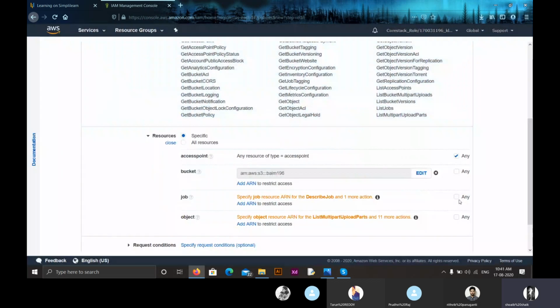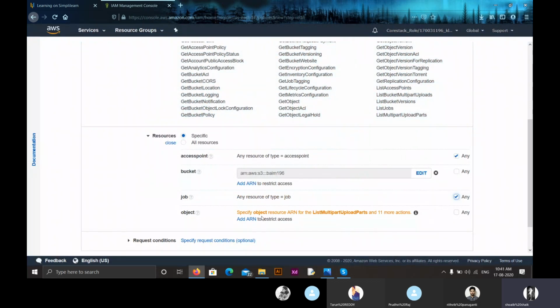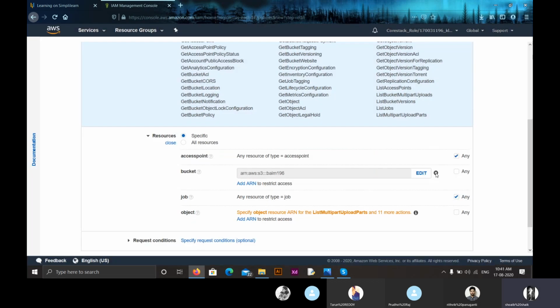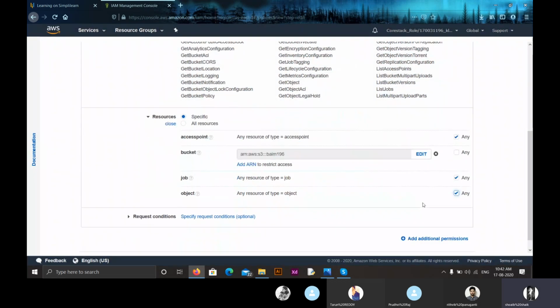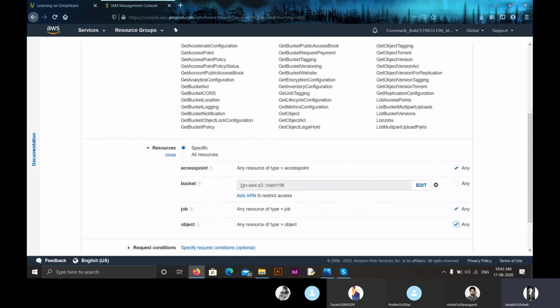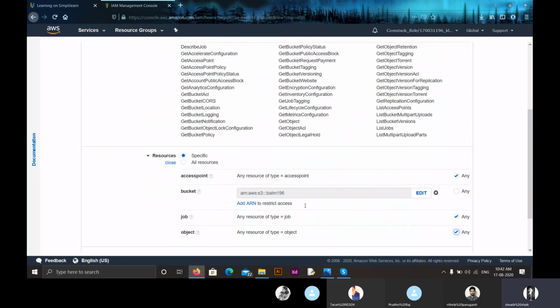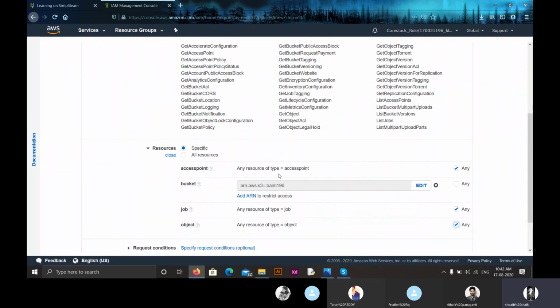I'm clicking on any job, and you can also select the object. Let us move on and select any object we want. So I told you in resources, we can either select all the resources or a specific resource. If you want to select a specific resource, then you can have this one, any resource or any bucket. And here in bucket, we have added the bucket we have created.